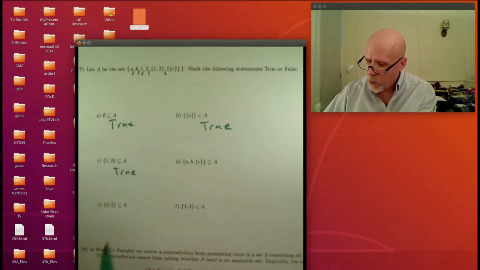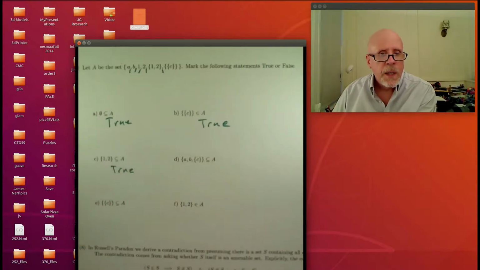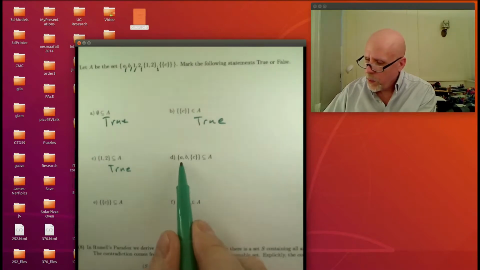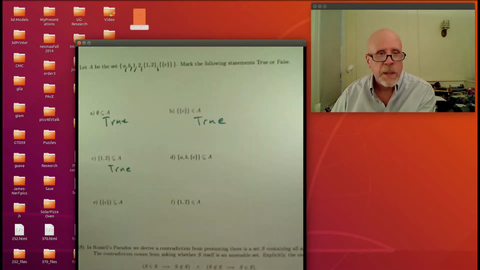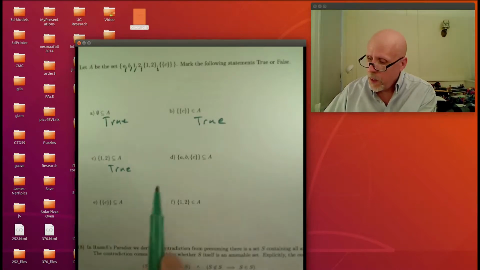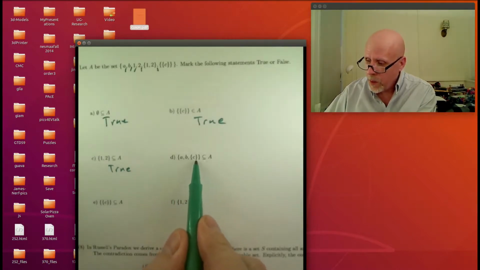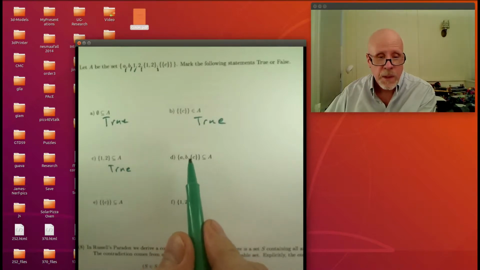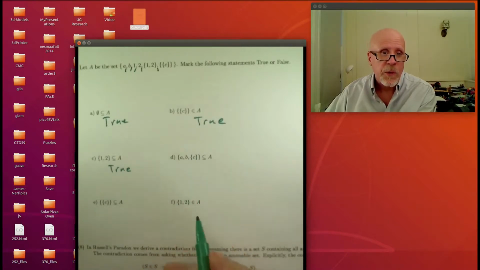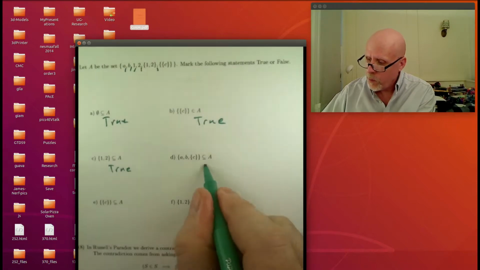Gosh, I hope these aren't all true. That would be boring. How about this? The set with A and B and the set C, is that contained in A? Well, again, the trick when you're doing containment is to look at each one of those elements and see if they're in the set that you're being asked about. A and B are, but the set with C is not. It's the set with C. There's a double set of French braces around that C. So this one's false.